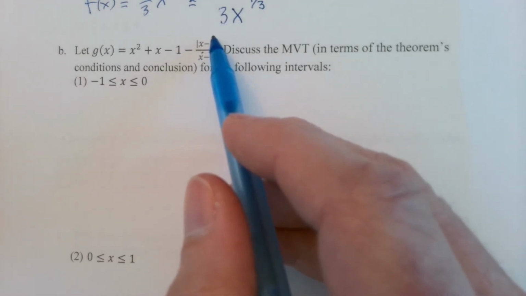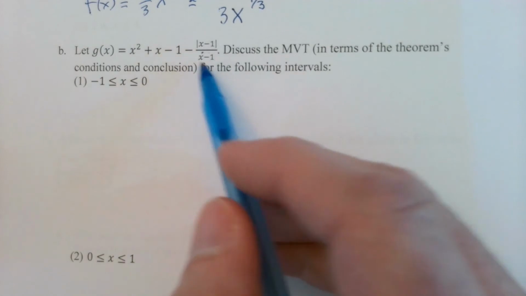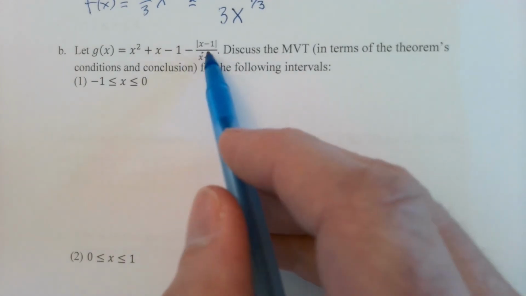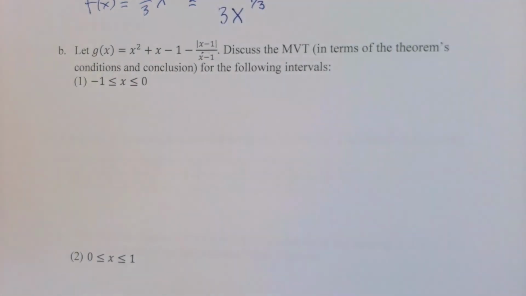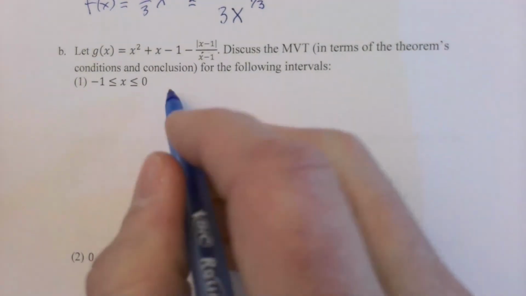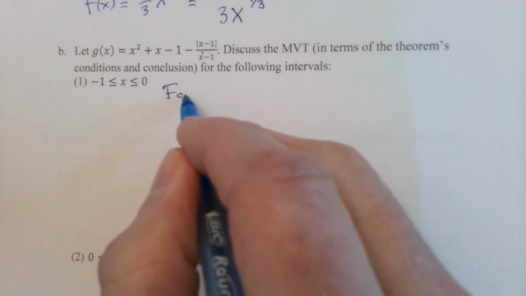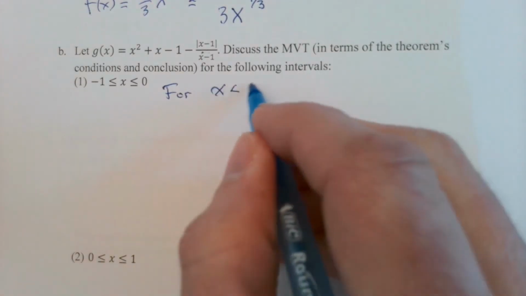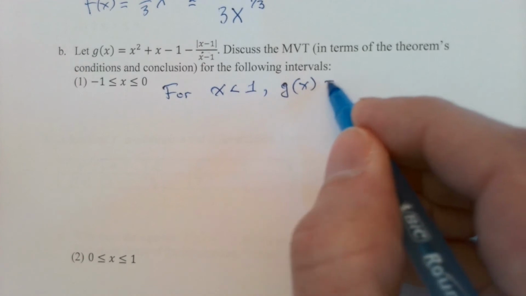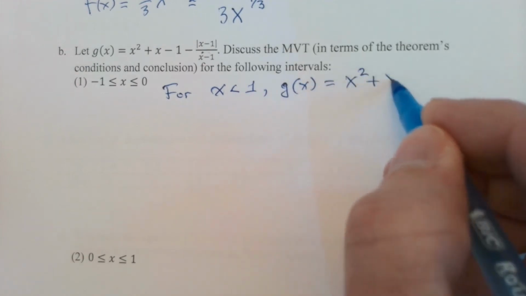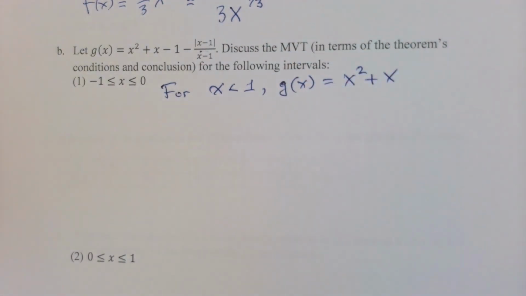And so dividing these makes -1, and then this takes the opposite of that to make a +1, which cancels with that. So I guess I don't want to spend too much time on this, but just make a note. For x less than 1, g of x simplifies greatly to just being x squared plus x. Now, that is a polynomial. Polynomials are differentiable and continuous for all x values.